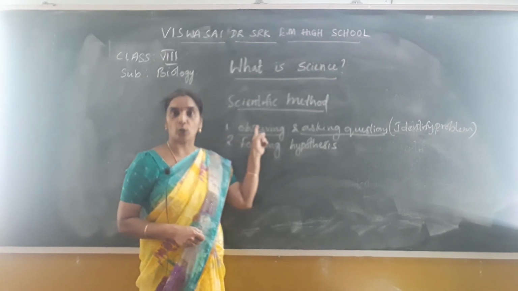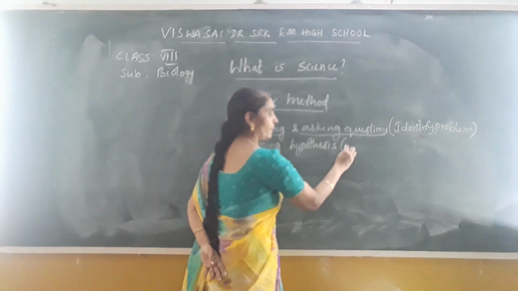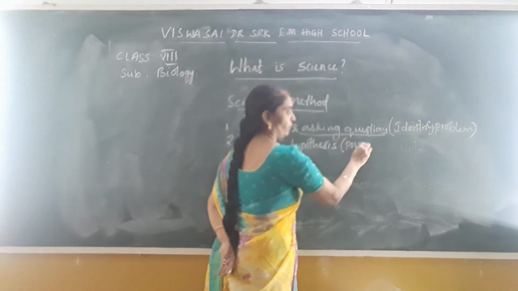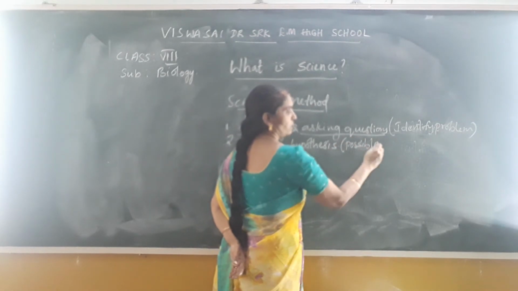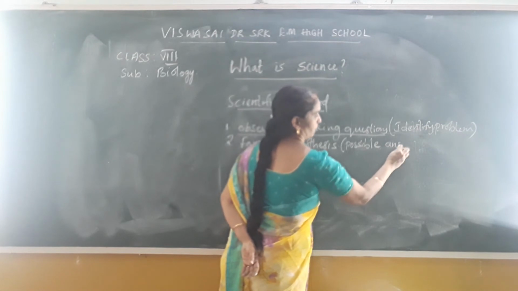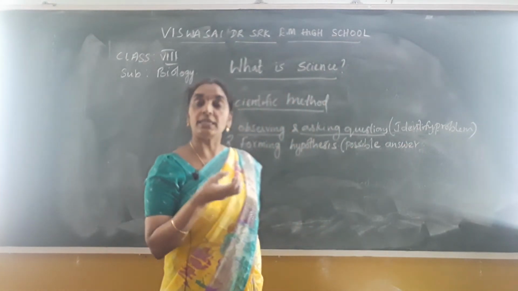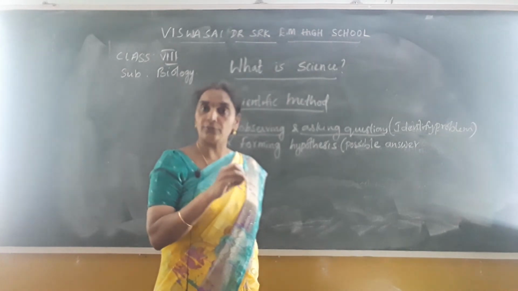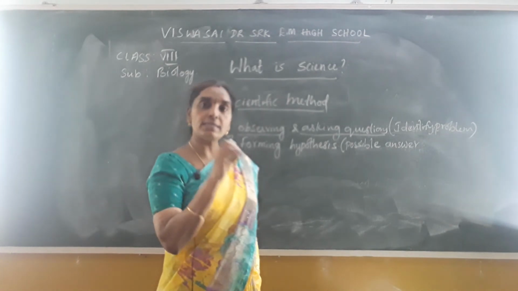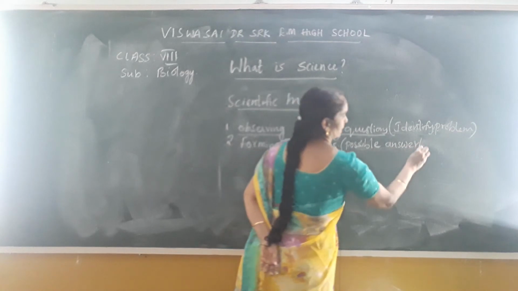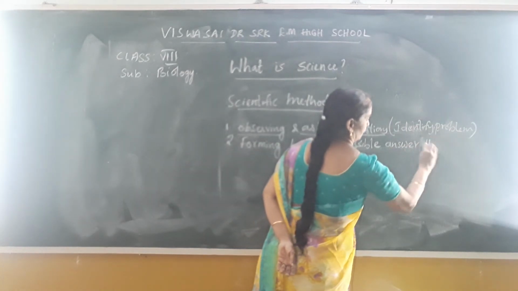After knowing the problem, they think that this may be the answer or the reason for that problem. So that is the possible answer, the one that has to be tested.